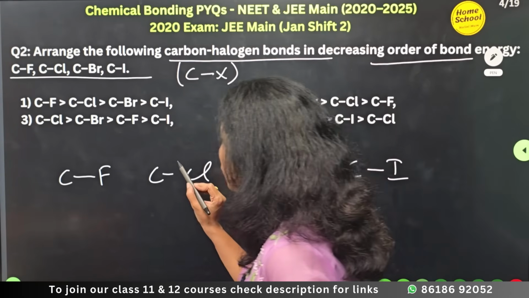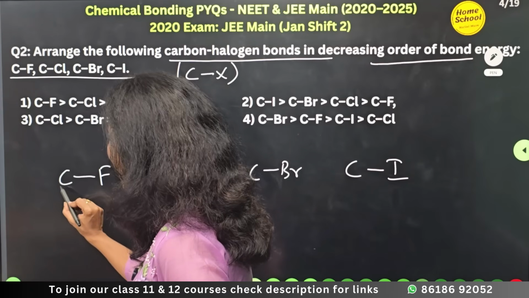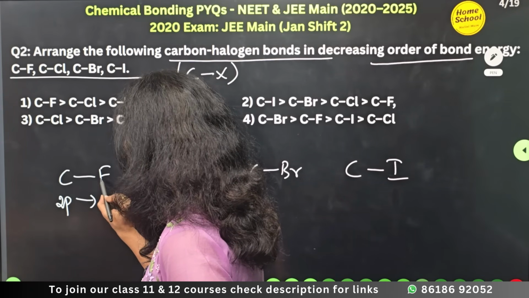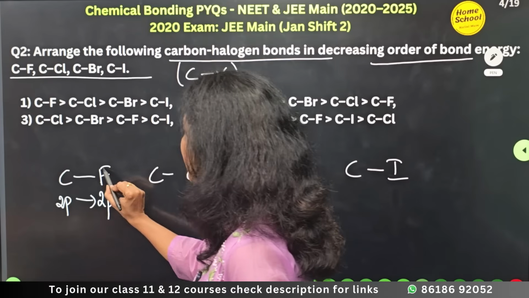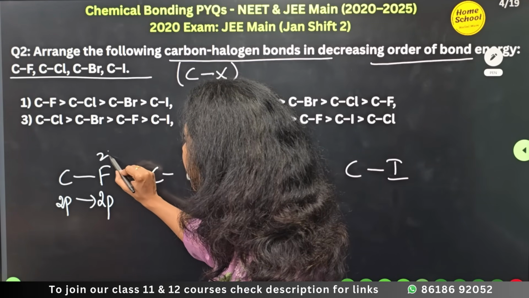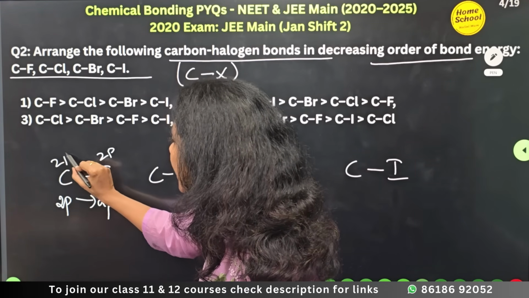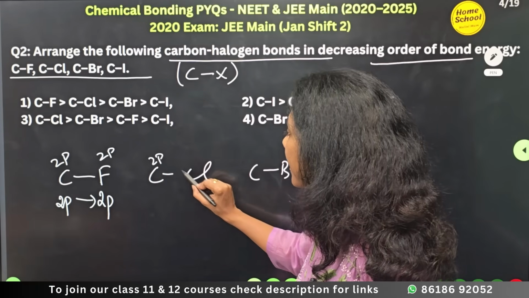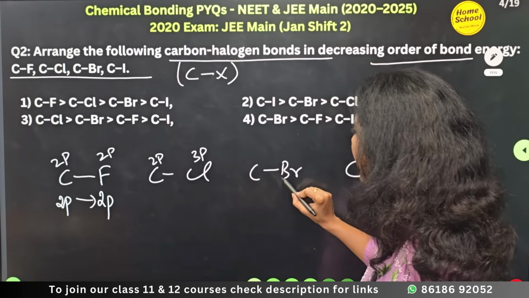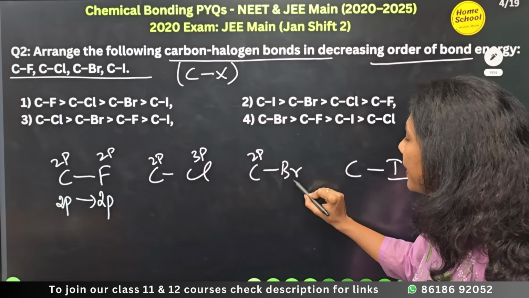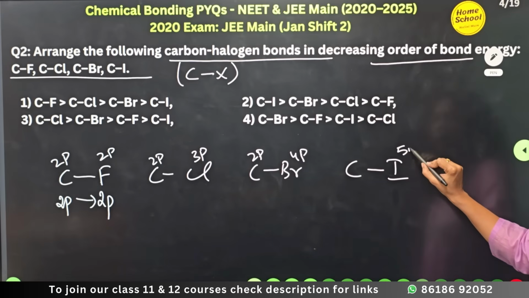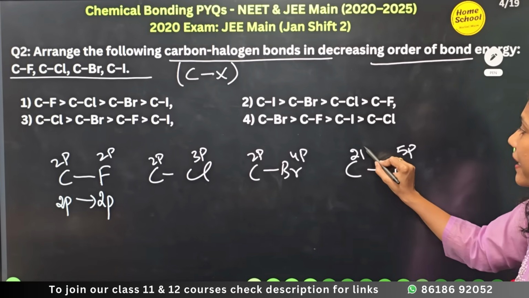So here carbon is the central atom. Now look at the overlap. The 2p orbital of carbon must have overlapped with the 2p orbital of fluorine. Fluorine belongs to the second period, carbon also belongs to the second period. Chlorine is a third period element, bromine is a fourth period element, and iodine is a fifth period element, while carbon is a second period element.